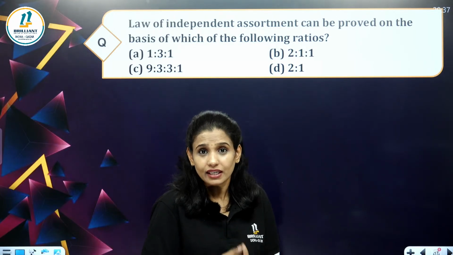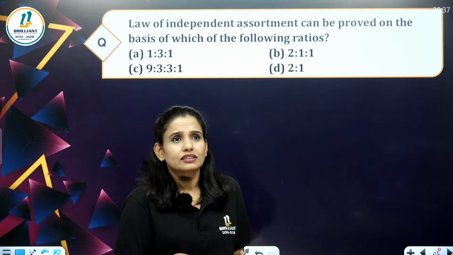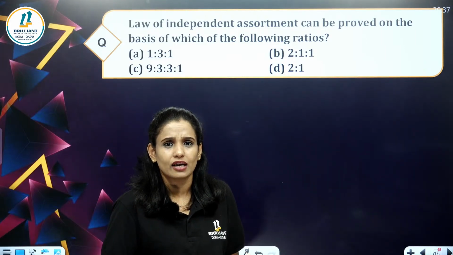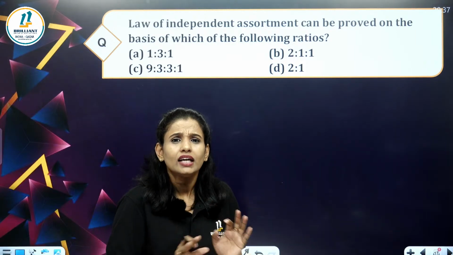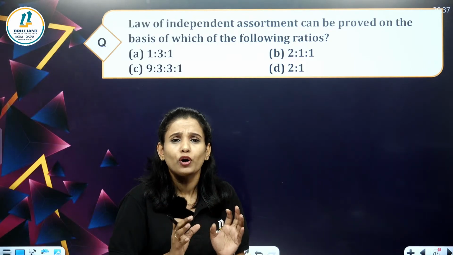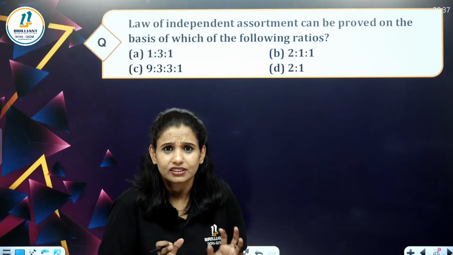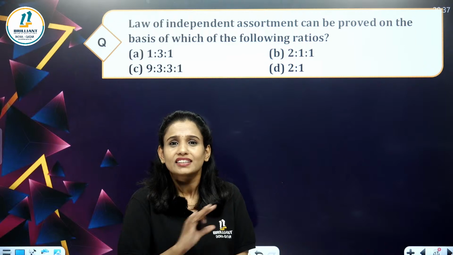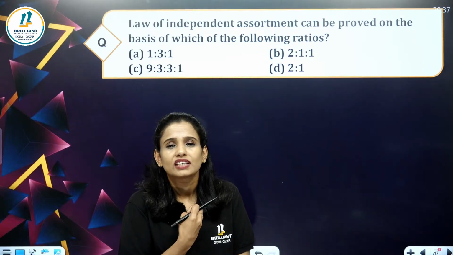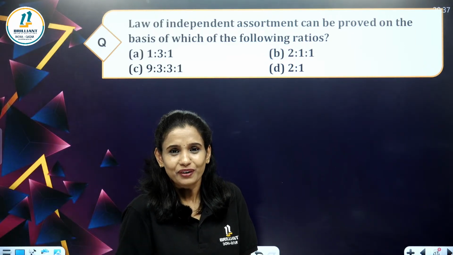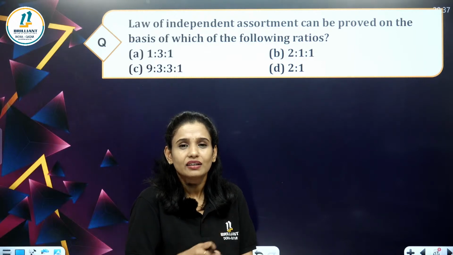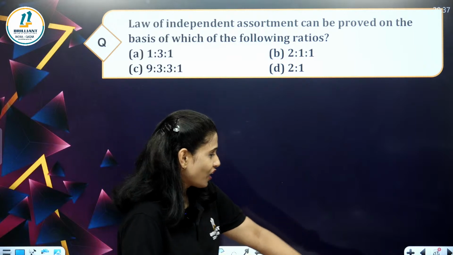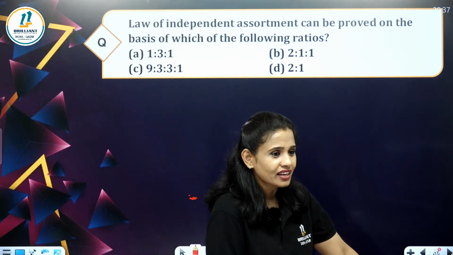And this chapter, heredity, you'll sometimes find a little bit difficult, like monohybrid, dihybrid, and sex determination. Only three important topics you have to learn from this chapter. Once you learn these three topics clearly, this chapter is super easy for you. Any question will come from this chapter, you can do it very easily. Okay, let's do the next question.